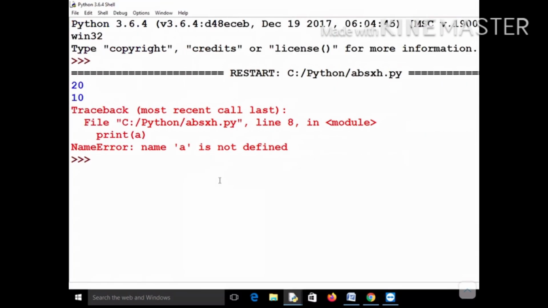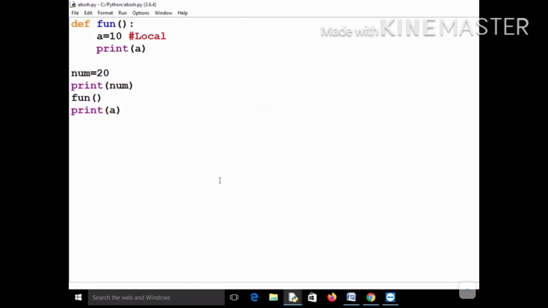So I hope you got the concept. But now I am telling you that this num is a global variable, so it must be accessible inside the function also, because it is global. It must be known to all the events, as we had seen in that real life example, that if you buy this particular num ticket, then it can be used in any of the events. So for example, this fun is one event, and you must be able to use this ticket inside this function also. You must be able to use this global variable inside this function fun also.